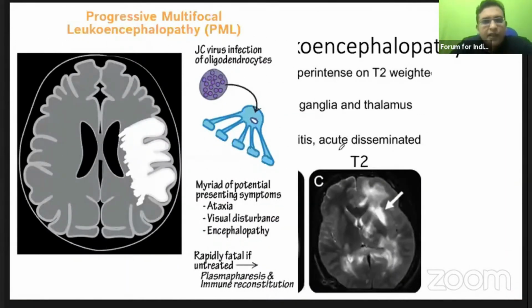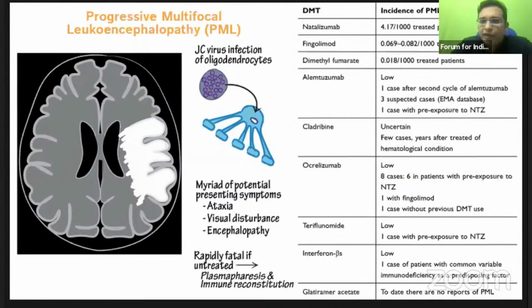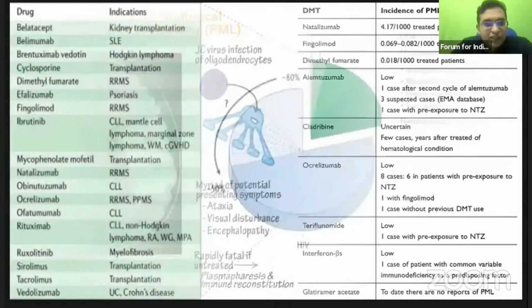In PML, there will be hyperintense lesions, and it is due to the JC virus infection. It can cause multiple problems. It can present with ataxia, visual disturbance, encephalopathy. The patient will be presenting with cognitive decline. And the treatment is actually immune reconstitution. The most common cause of PML is not these drugs. It is actually HIV infection. So HIV infection is corrected by immune reconstitution. And there is no definite treatment for this condition.